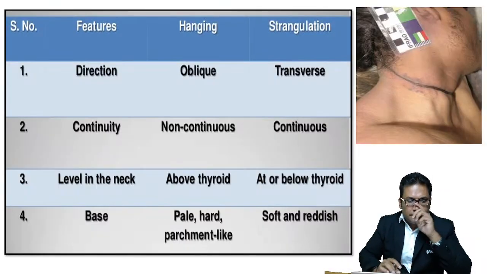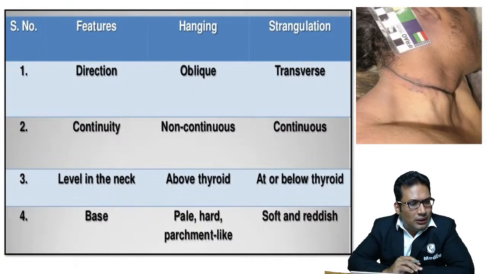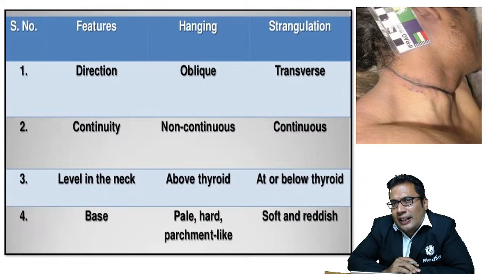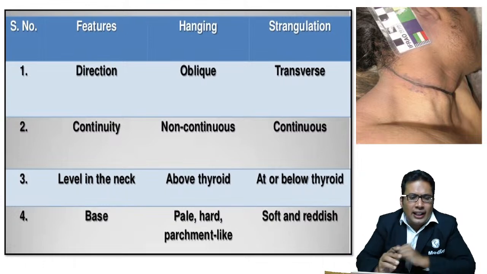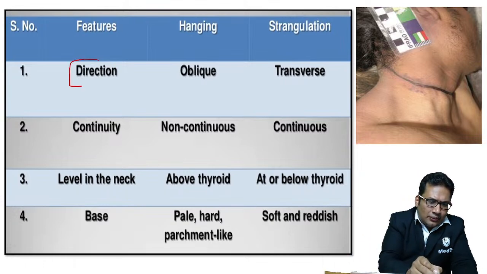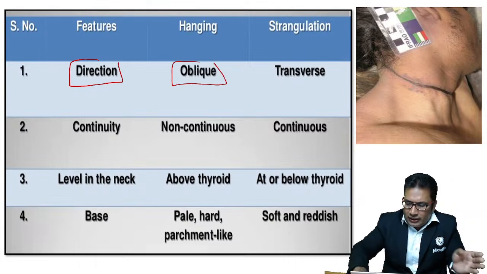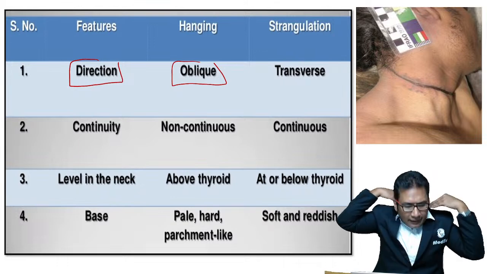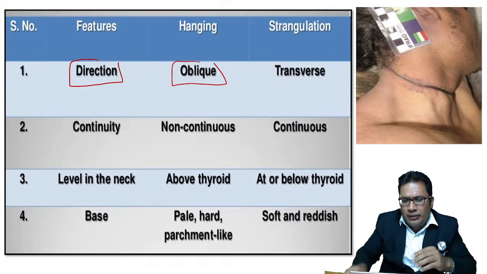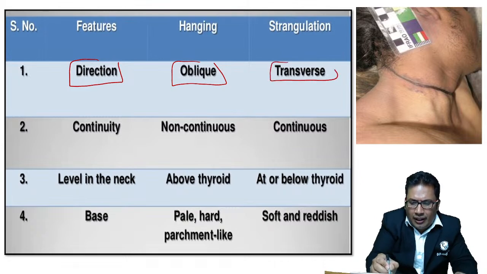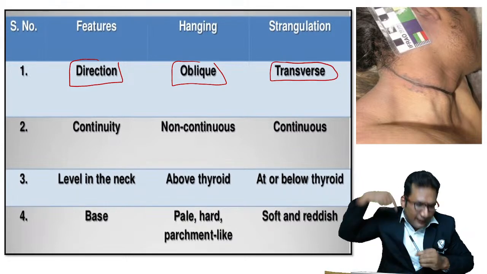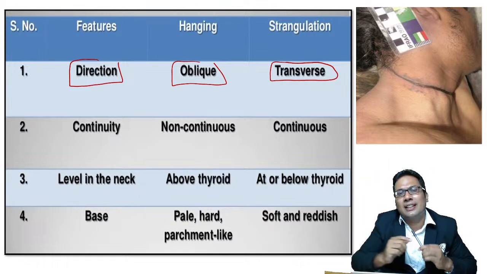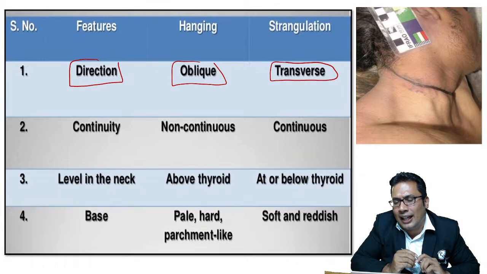Now look at this, taken from the standard textbook. How exactly the ligature mark looks in case of hanging and strangulation. My dear students, this is very commonly asked in the exam. Please concentrate. In hanging, the direction is oblique, like this. That is in case of hanging. Transverse in case of strangulation. Transverse means like this. So that can be asked in the exam.